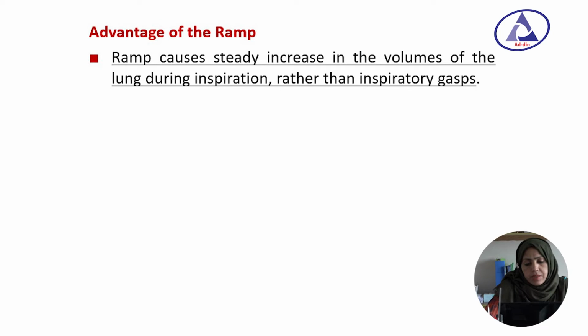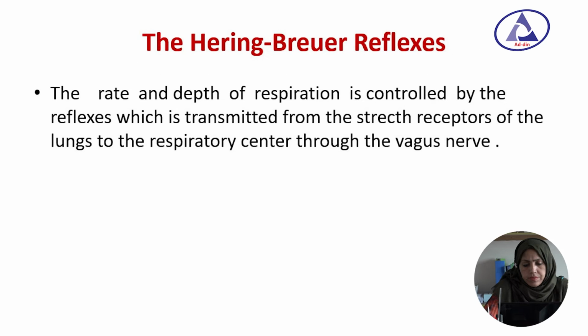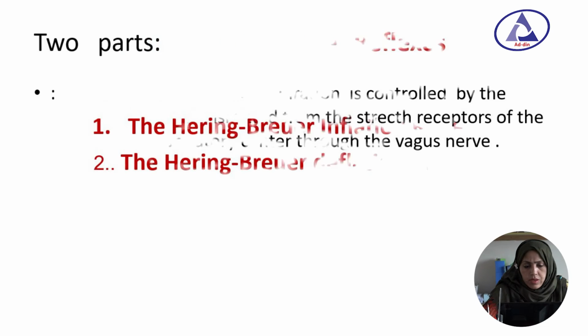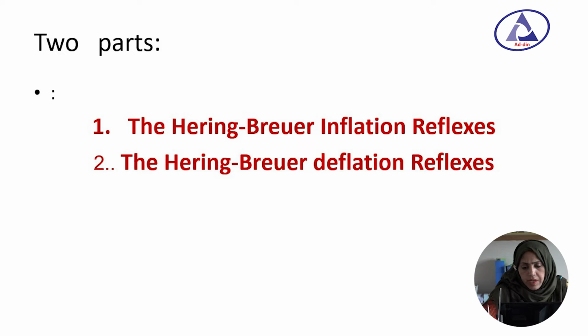What is the importance of the inspiratory ramp signal? The inspiratory ramp signal causes a steady increase in the volume of the lung during inspiration rather than inspiratory gasps. Now, the Hering-Breuer reflex. The rate and depth of respiration is controlled by a reflex which is transmitted from the stretch receptors of the lung to the inspiratory center through the vagus nerve. There are two types of Hering-Breuer reflex: the Hering-Breuer inflation reflex and the Hering-Breuer deflation reflex.